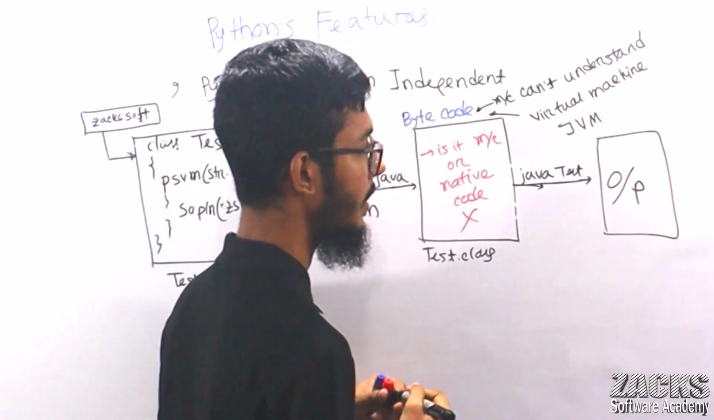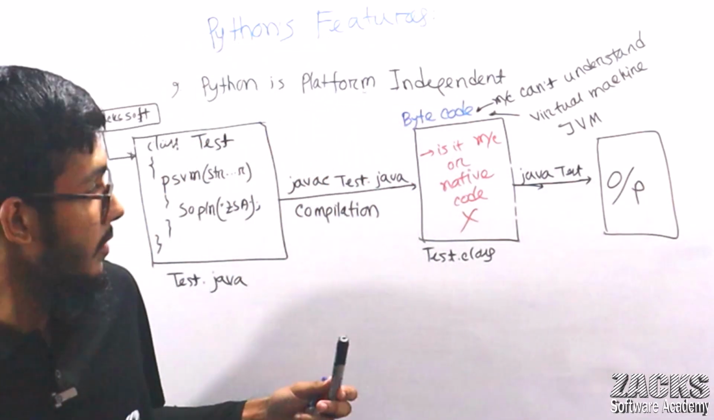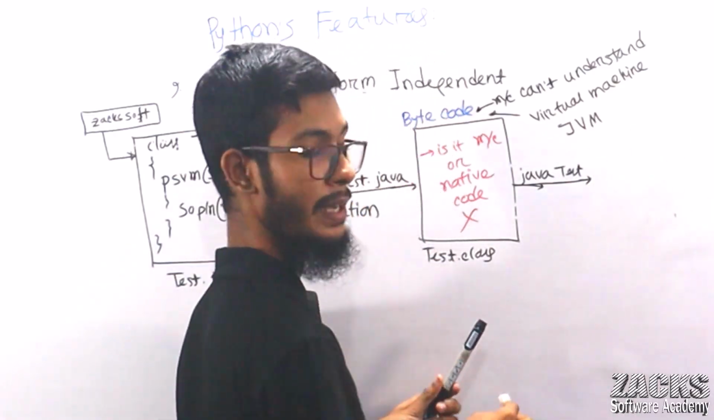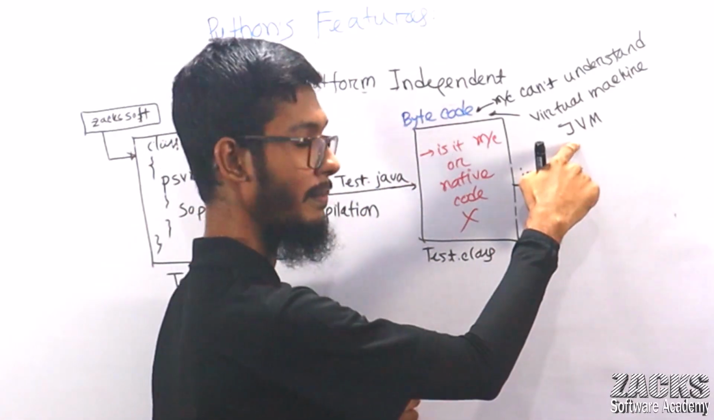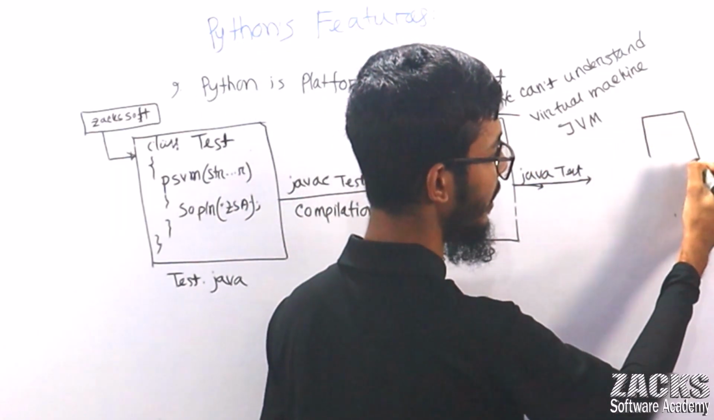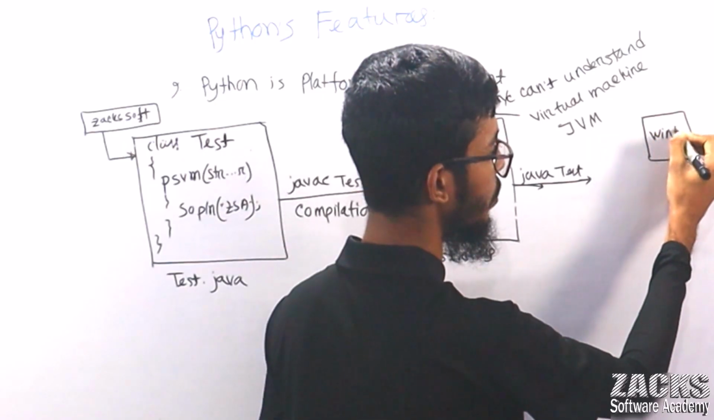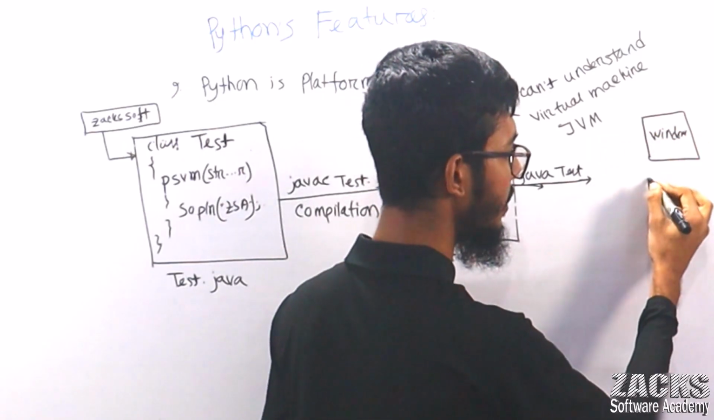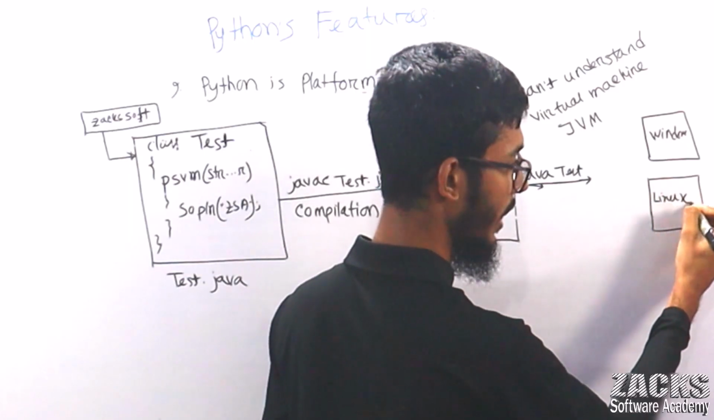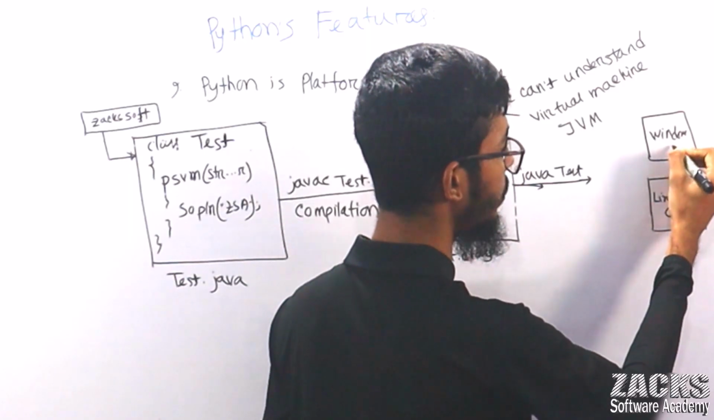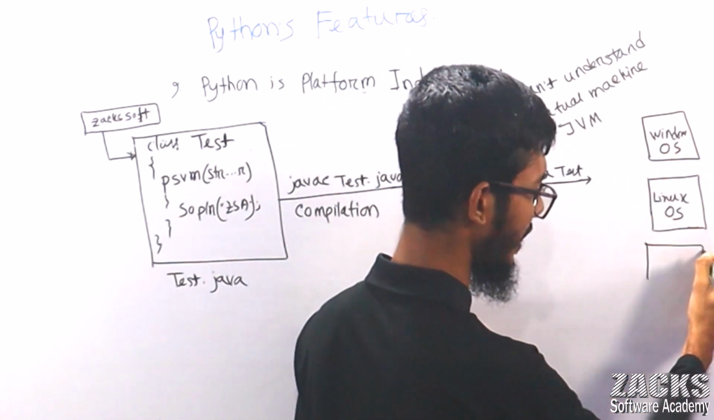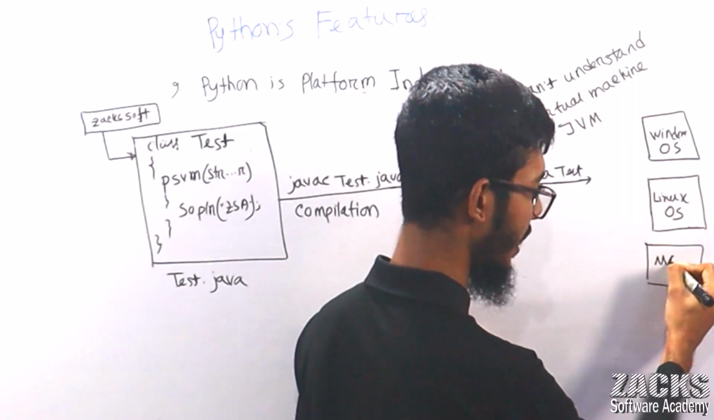Before that, let me do one thing. So actually, sir, this bytecode will be executed by what? By JVM, Java Virtual Machine. So consider this is your Windows operating system. Consider this is your Linux operating system. Consider this is your Mac operating system or other operating system.